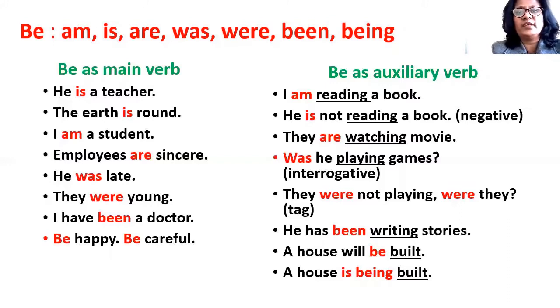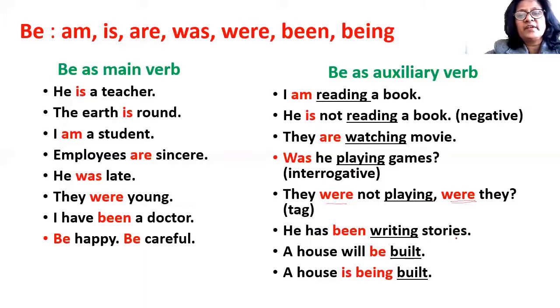They are watching movie. So are is the helping verb here. Watch is main verb. Was he playing games? This is an interrogative sentence and was is used as an auxiliary to make it interrogative in the beginning. They were not playing, were they? So were is used here to indicate past continuous tense, and in the question tag also were is used because the sentence is negative. So we have an affirmative or positive question tag.